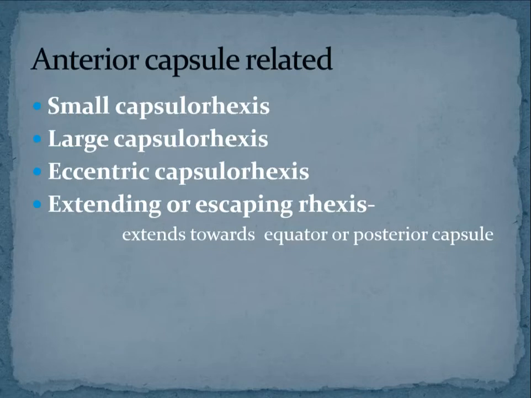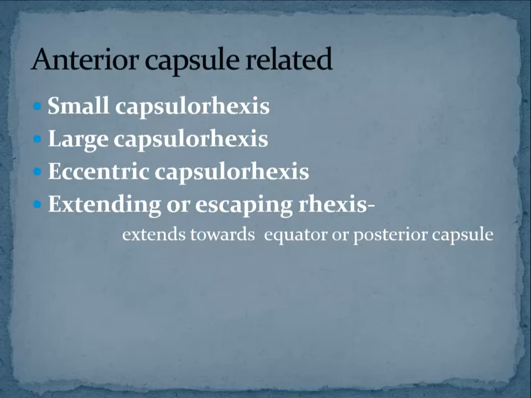What happens if you do a very large rexis? If the rexis is very large, then the IOL may not sit in the bag. It can wobble. That is the problem. Third thing is eccentric capsulorhexis. Eccentric means your capsulorhexis is not in the center. It will be decentered. Then your IOL also is going to be decentered.